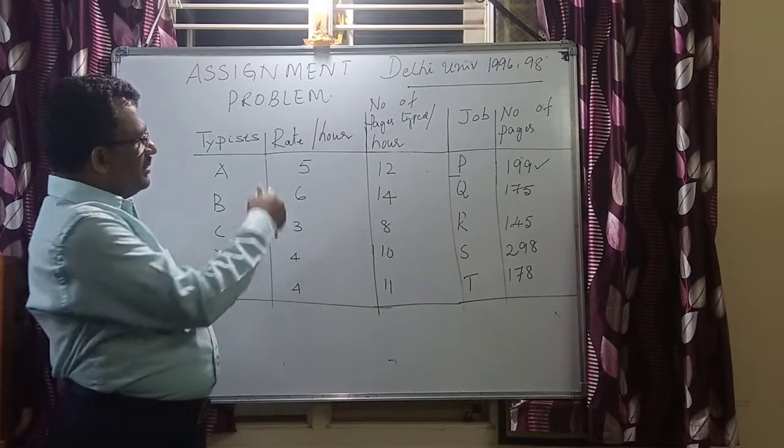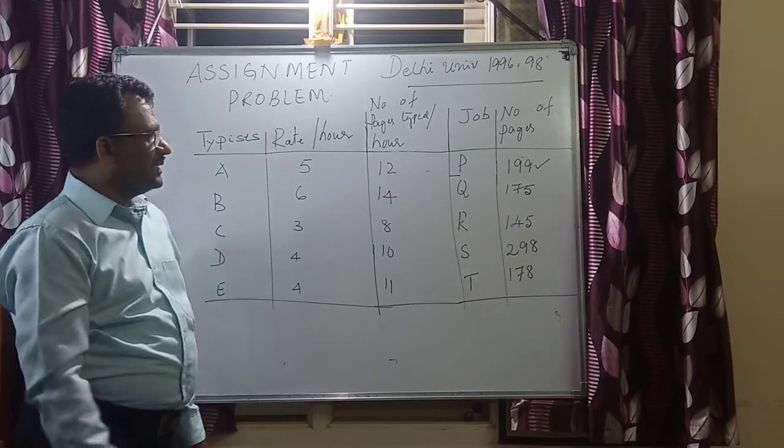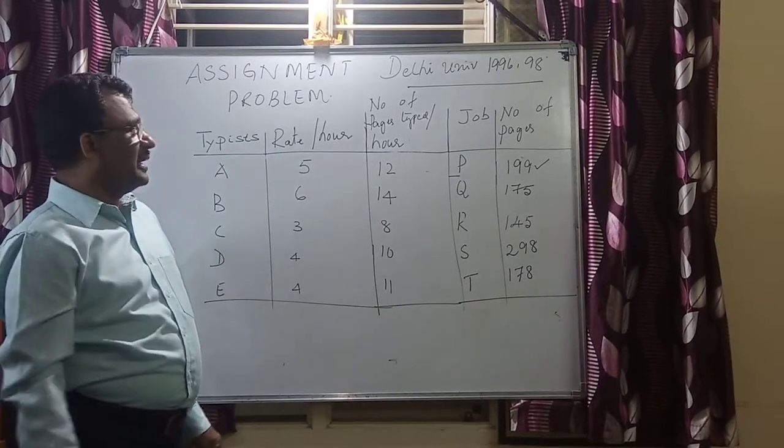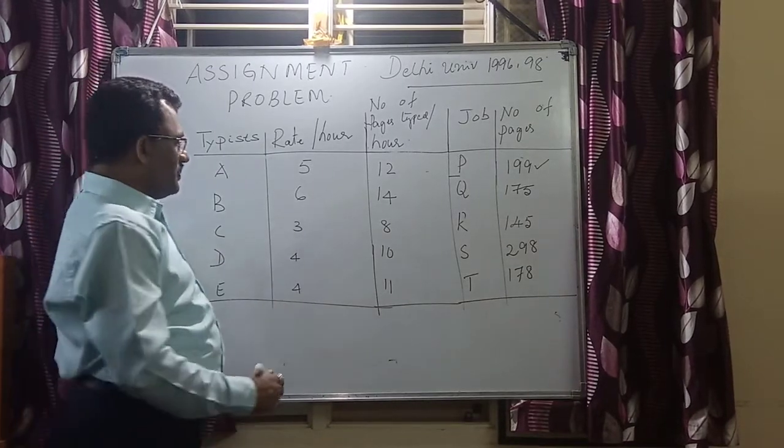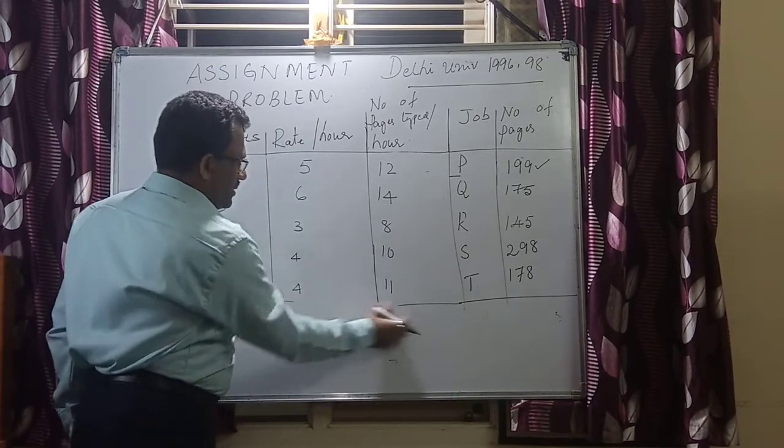Now, if I look at the problem, look at the case, look at the data, I can have a simple matrix like this. Okay, look at this.